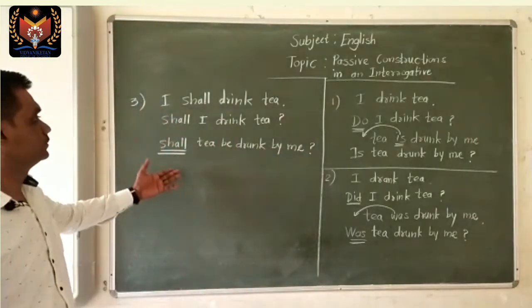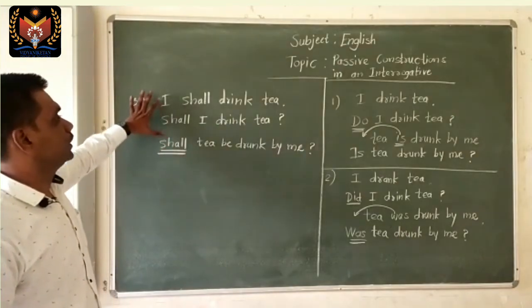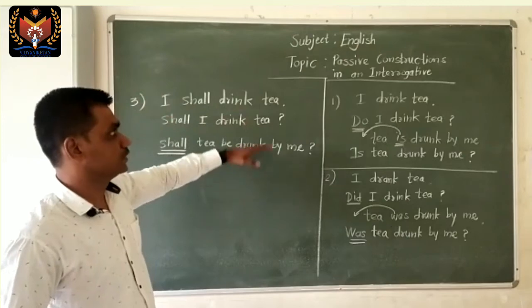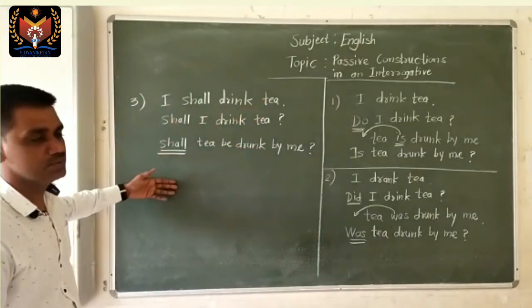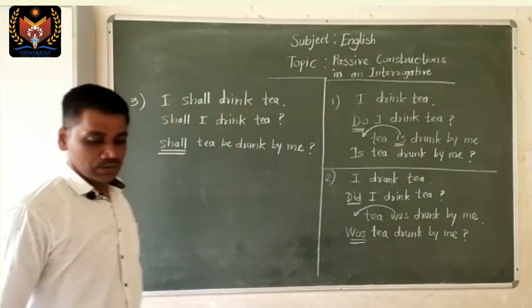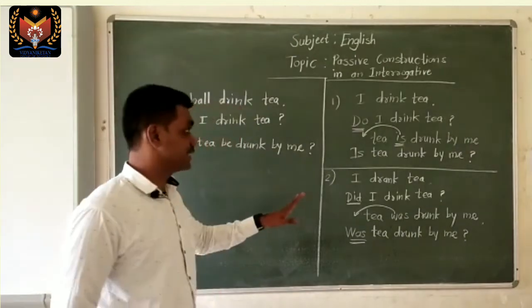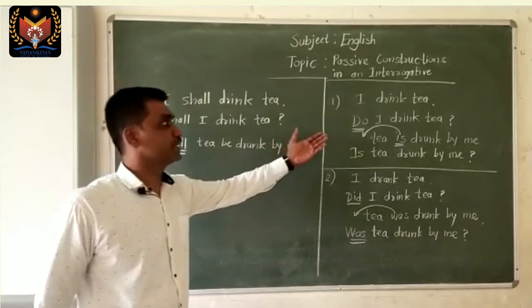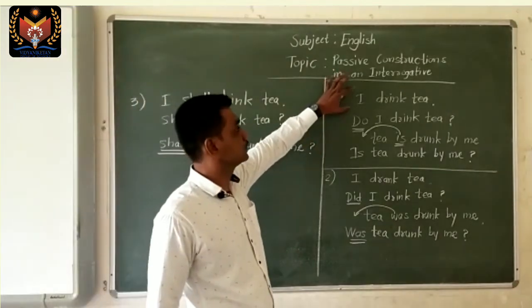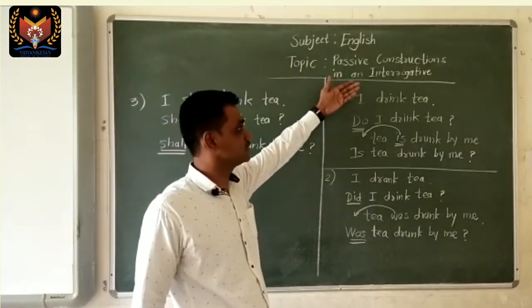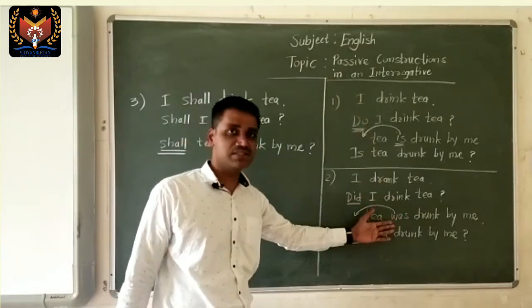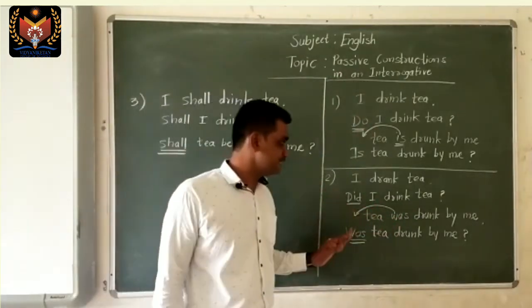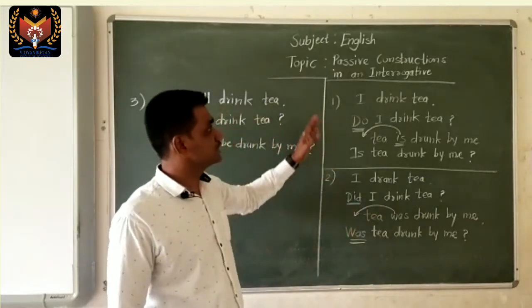So this is all about the transformation of active voice into passive voice constructions in interrogative sentences. I hope from these examples it has become very clear in what way these changes happen in the present tense, the past as well as the future. What is needed for these constructions?